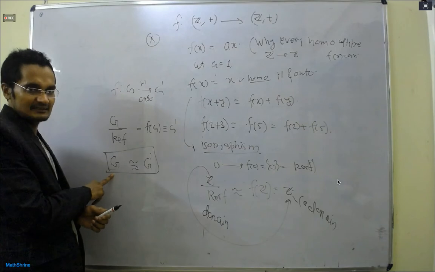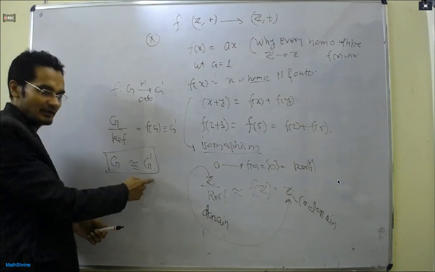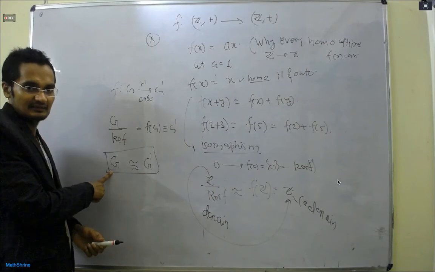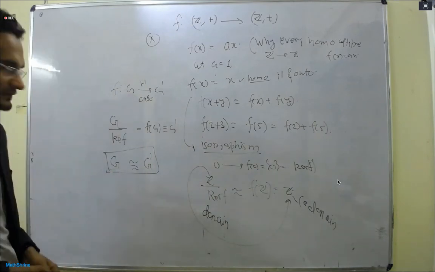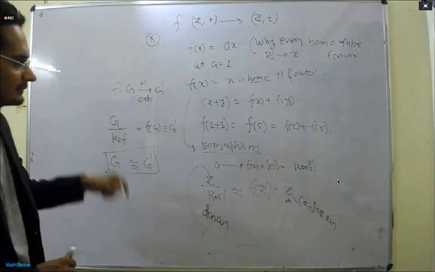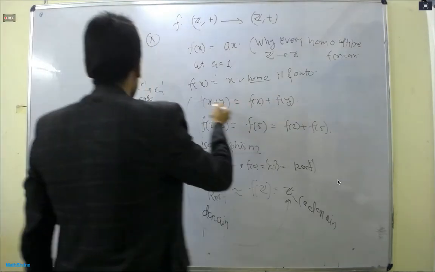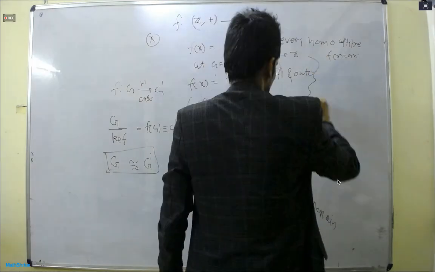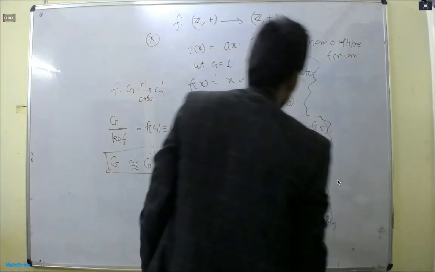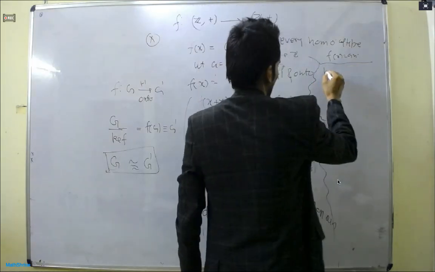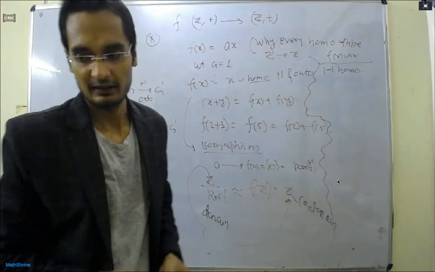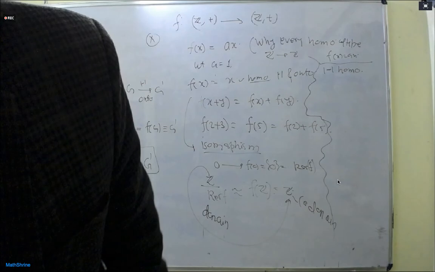What is a 1-1 homomorphism? If f is a homomorphism from G to G dash, it is said to be a 1-1 homomorphism if the kernel of f is equal to only the identity, or one element.